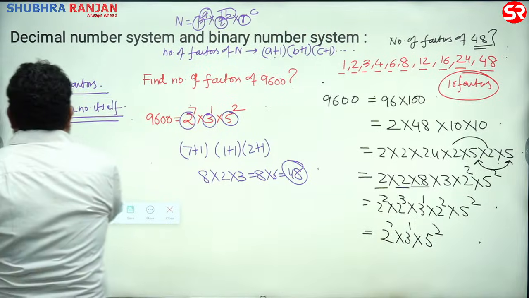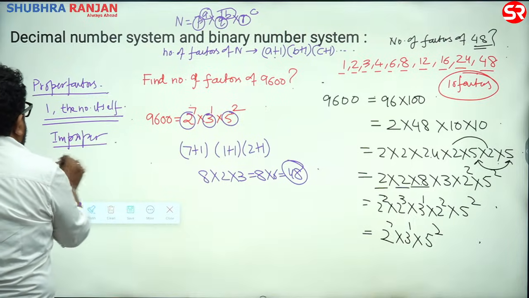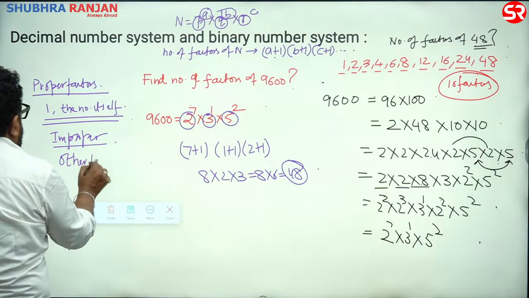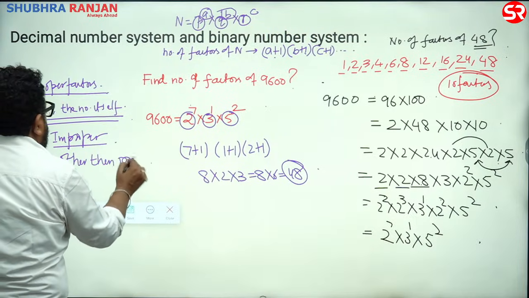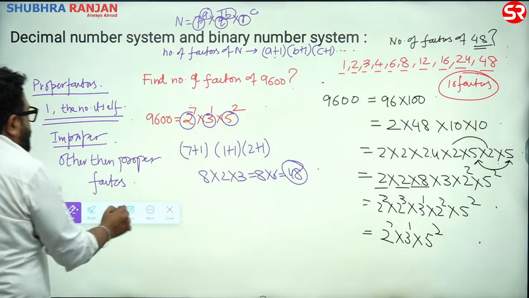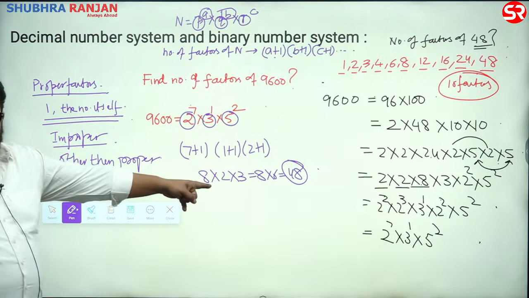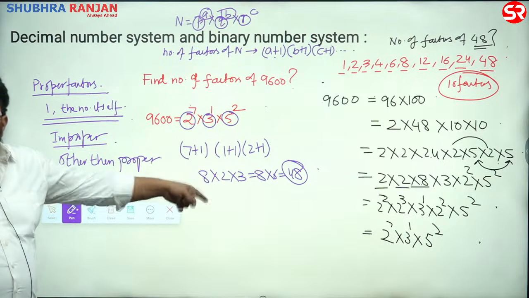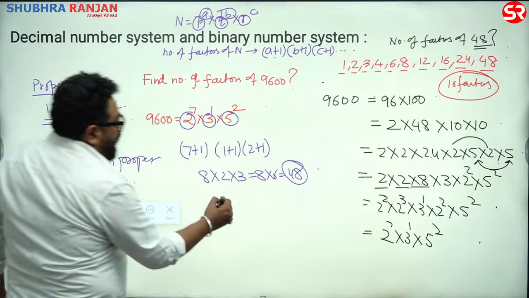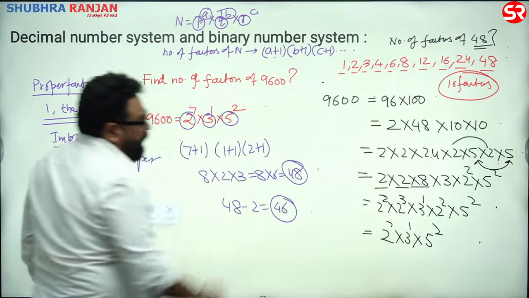And the rest are improper, that is, other than proper factors. So how many improper factors does this number have? Total are 48, 2 are proper, so 46 factors would be improper.